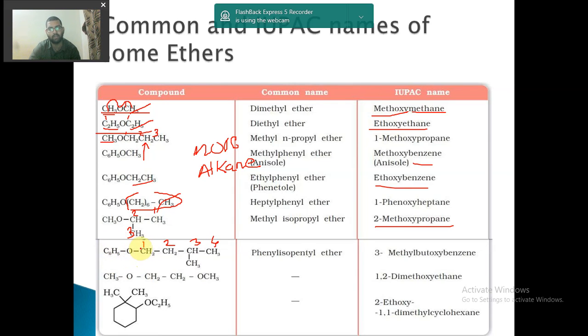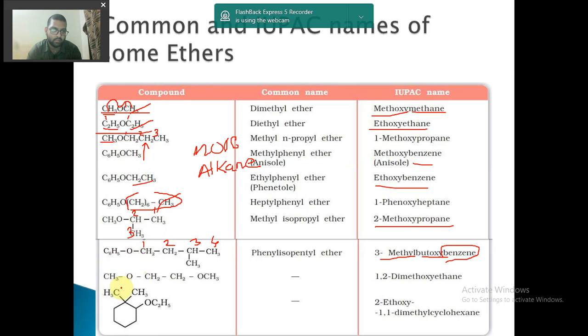So this methoxy is coming at the first position, so I can write it as 3-methyl-1-methoxybutane. So 3-methyl, or if it is 1 then we generally ignore it, so butoxy. And what is this C6H5? It will be written as benzene because it is the higher group. 6 is greater than 4, so we take 6 as the alkane group now. So this is 3-methylbutoxybenzene. Got it?